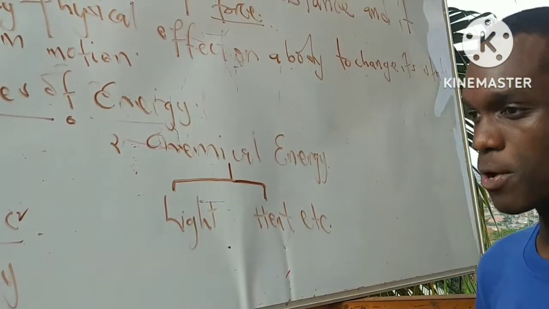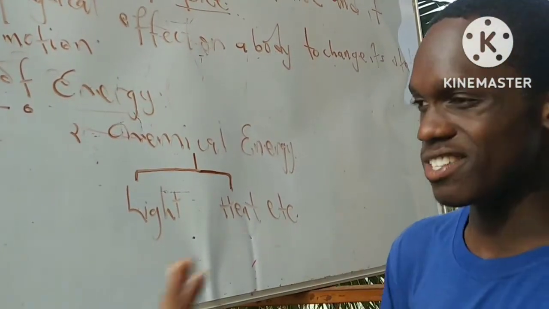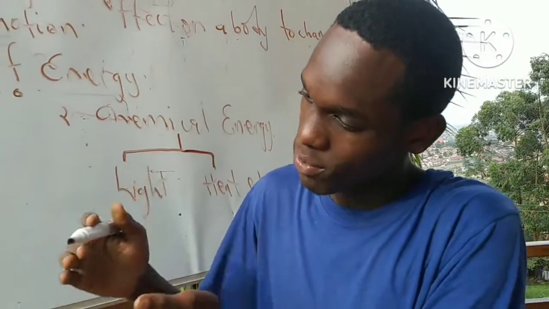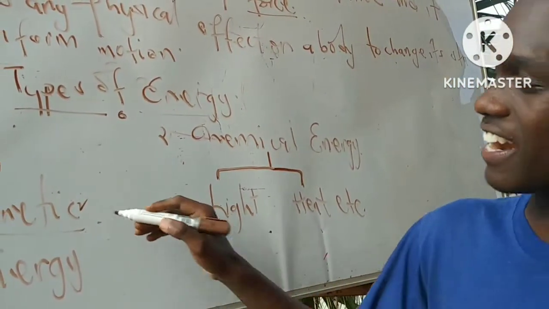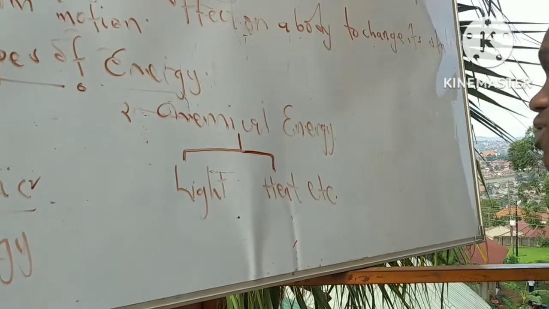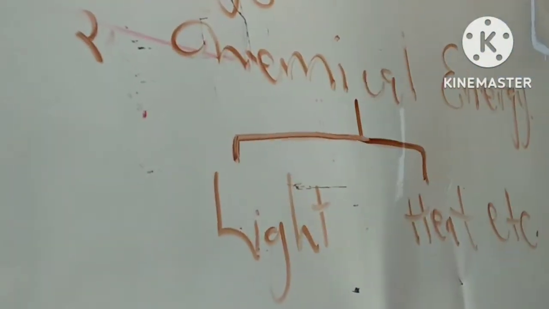So when you see a body in motion, what we mean by motion is a body moving from one place to another. So when you see a body moving from one place to another, it possesses energy, and that energy is what we refer to as kinetic energy. The type of energy possessed by a body by virtue of its motion. And the second type of energy that we talked about was chemical energy.